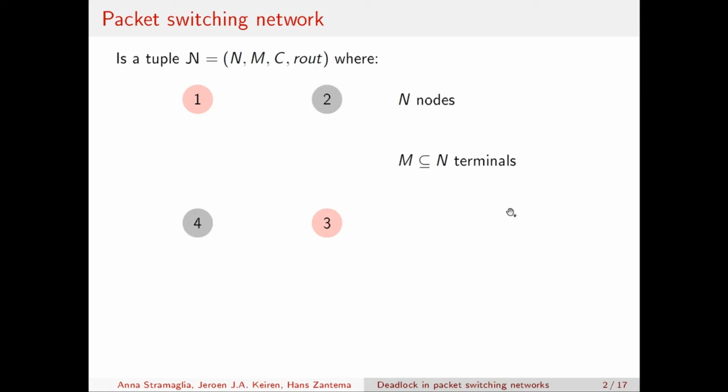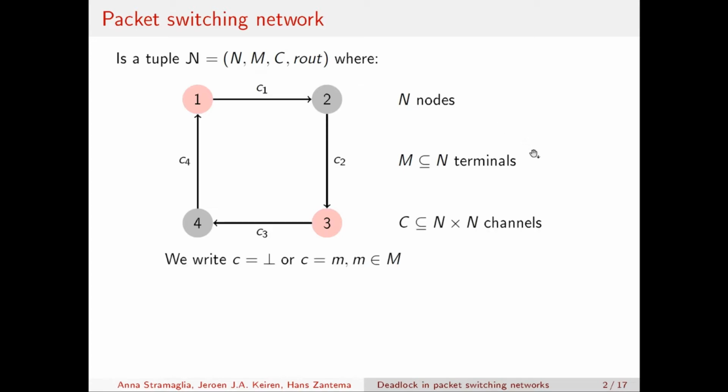These are special nodes because they can send new messages inside the network and consume messages from the network, while the others can only forward messages. Then we have the channels. A channel connects two nodes, a source node and a target node, and it is identified by its content. If we write that a channel C is equal to empty, this means that the channel is free. While if we write that C is equal to M, where M is one of the terminals, this means that the channel C contains a message which has destination M, the terminal.